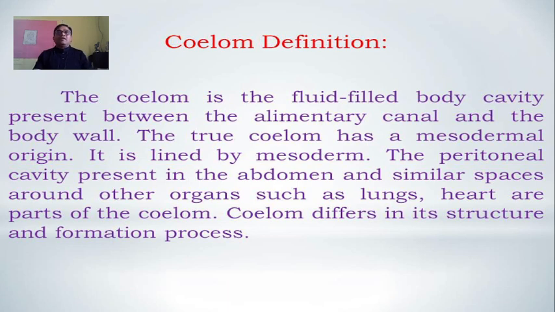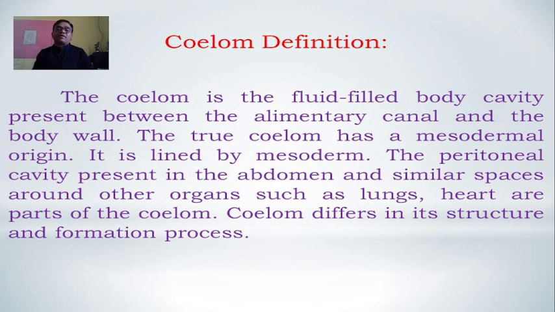The developmental biology concept indicates that every organism is made up of three germinal layers: the ectoderm, mesoderm, and endoderm. The coelom is developed from the mesodermal origin, the central part between ectoderm and endoderm, that is the mesoderm. It is lined by the mesoderm.